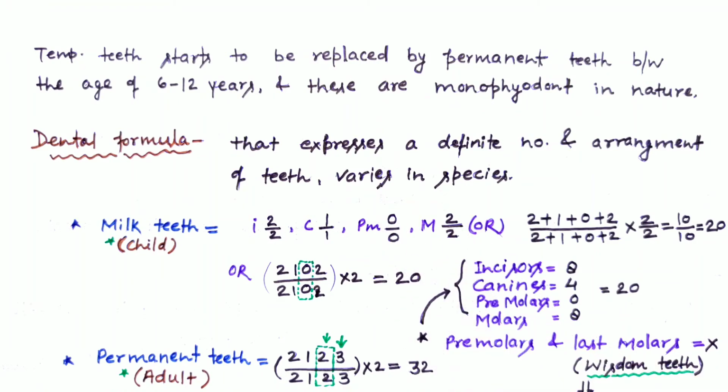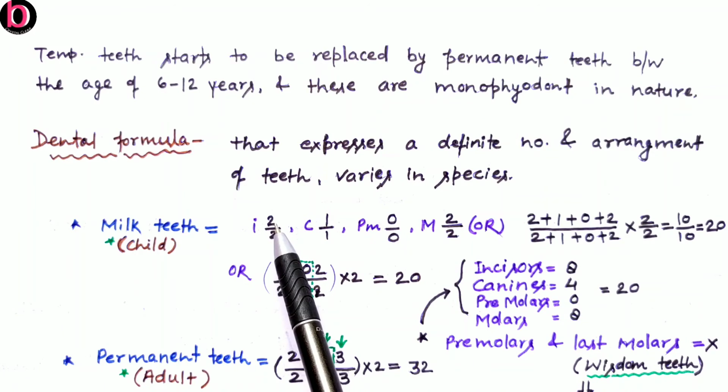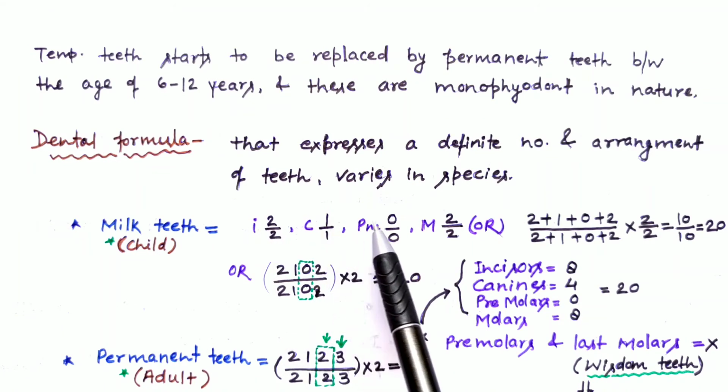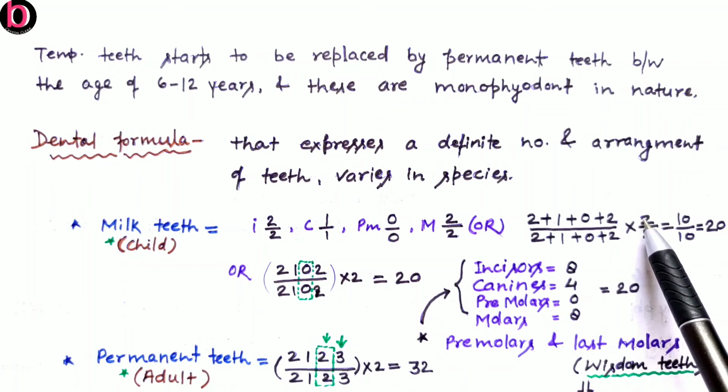Now molars, they are 2 in each jaw on both sides, upper as well as lower. So this is dental formula. Here we also have to multiply by 2, or this can be denoted by 2 plus 1 plus 0 plus 2. So this is 2 for incisor, 1 for canine, 0 for premolar and 2 for molar. And the same here, we have to multiply 2 in each.